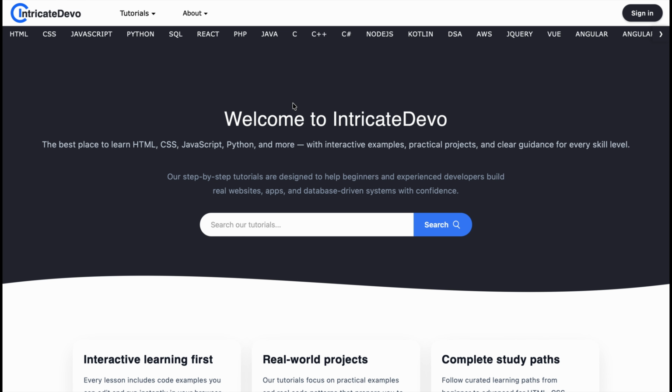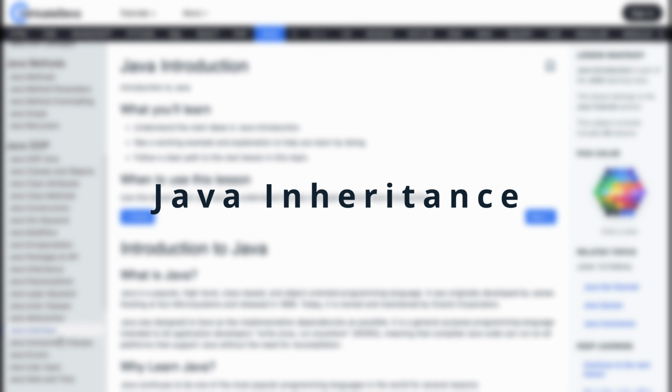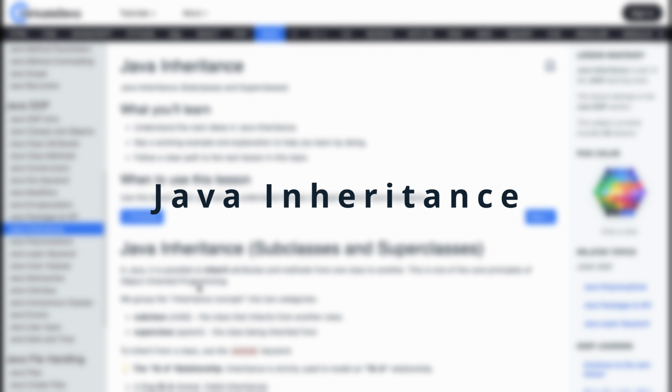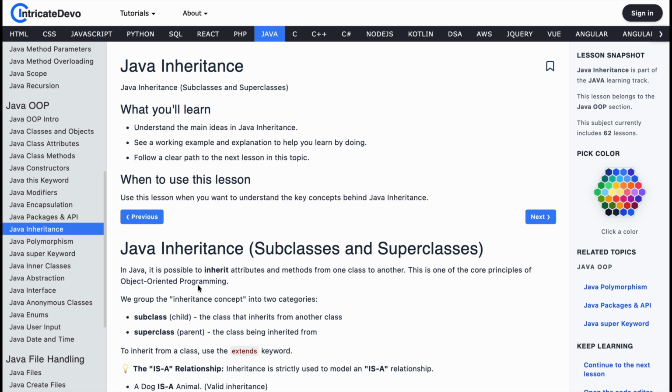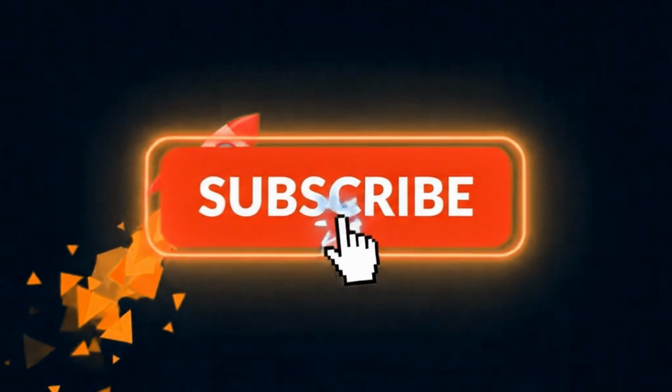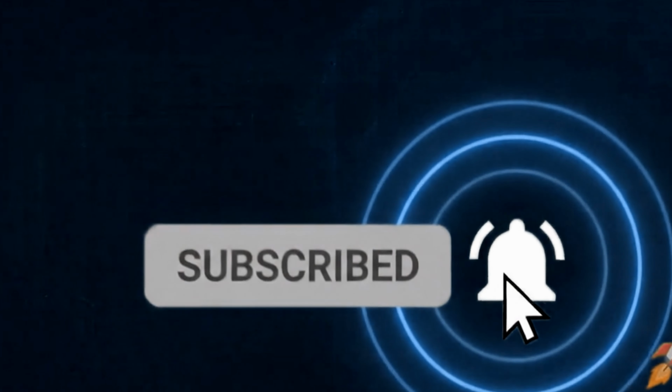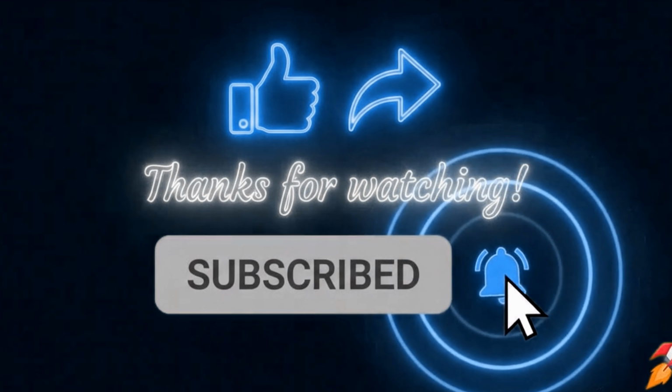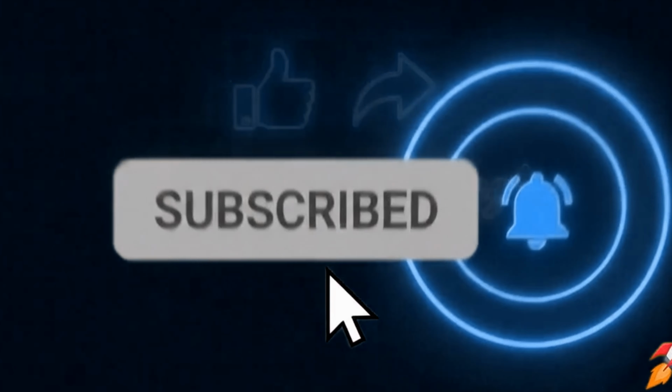Today we are diving into one of the most powerful concepts in Java and object-oriented programming: inheritance. Now imagine this. What if you could create a new class without rewriting the same code again and again? What if your new class could automatically get powers from another class? Well, that's exactly what Java inheritance does. So grab your coffee, open your IDE and let's unlock inheritance the Intricate Devo way.